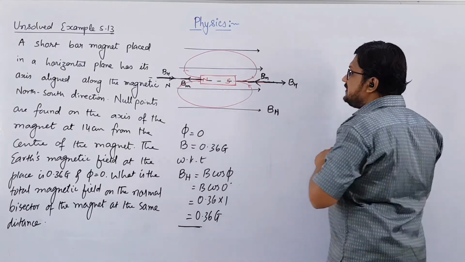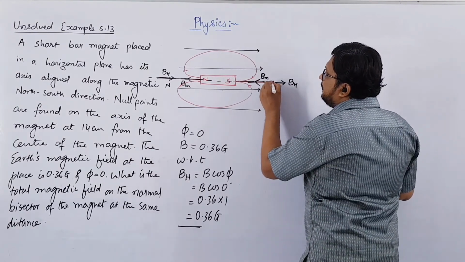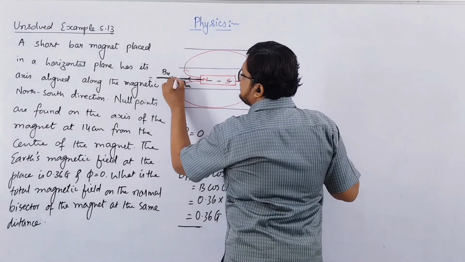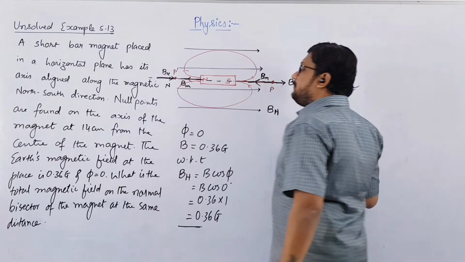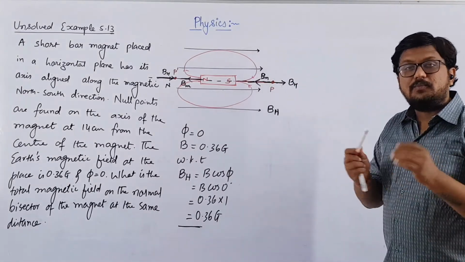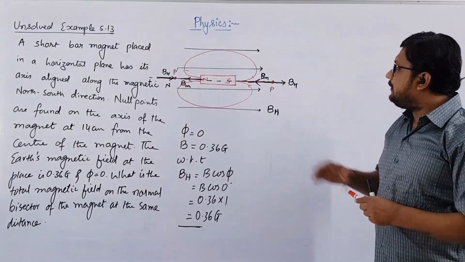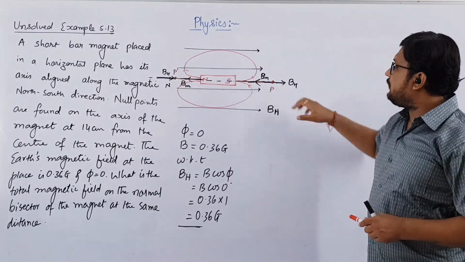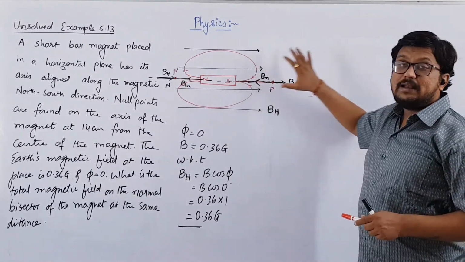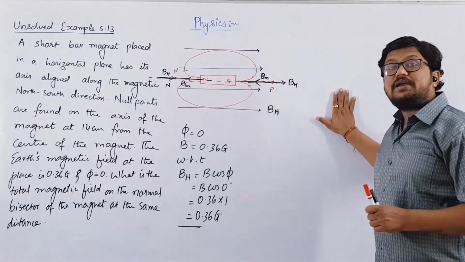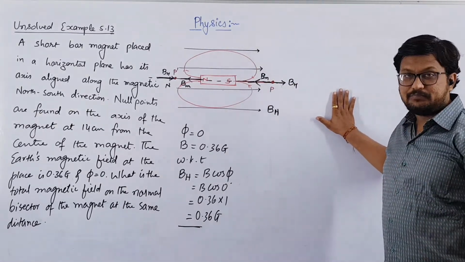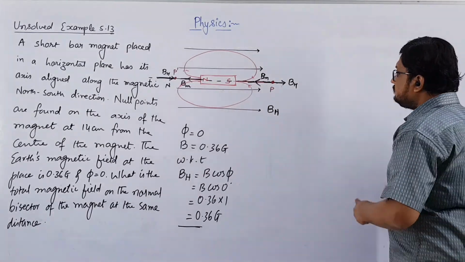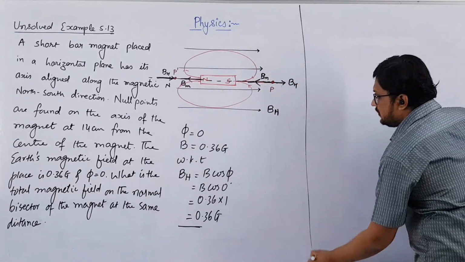So if this is the null point, let us say this point is P, and this point is P dash, then point P and P dash will be known as null points. You can write in the figure that point P and P dash are null points. Why? Because the magnetic field due to the bar magnet and the horizontal component of Earth's magnetic field are both in opposite direction. So we'll write somewhere over here.